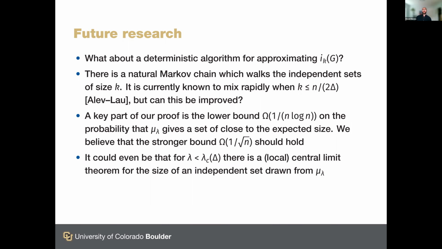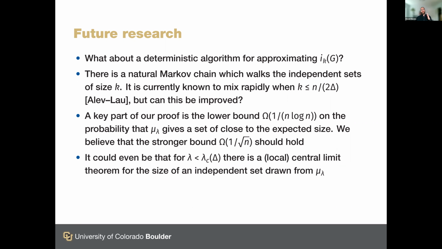I'll mention again this natural Markov chain, which walks the independent sets of size k. The transition of this Markov chain is to take a uniform random vertex in the current independent set, remove it from the independent set, and then transition to a uniform random extension of this smaller set back again to an independent set of size k.